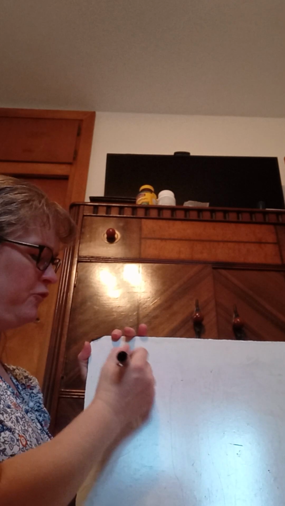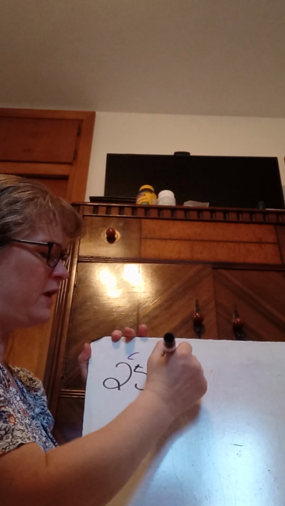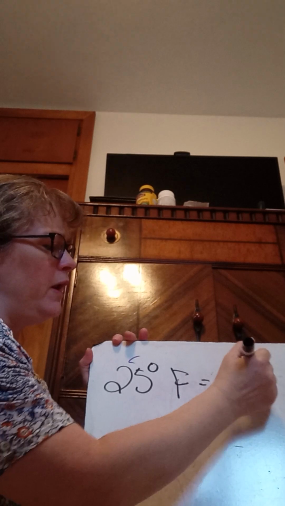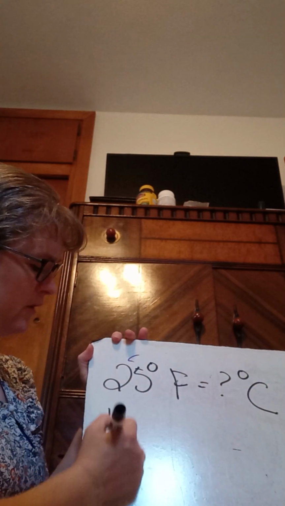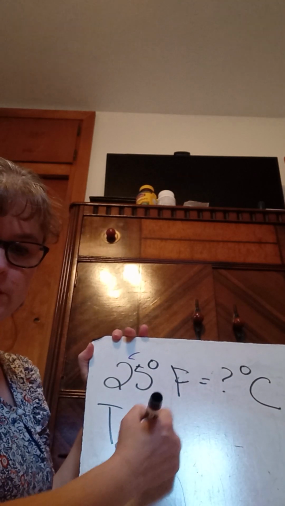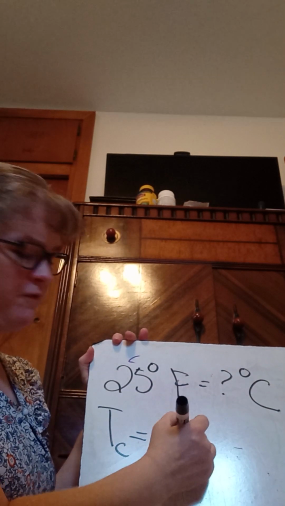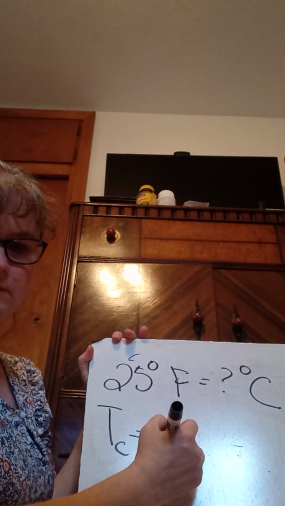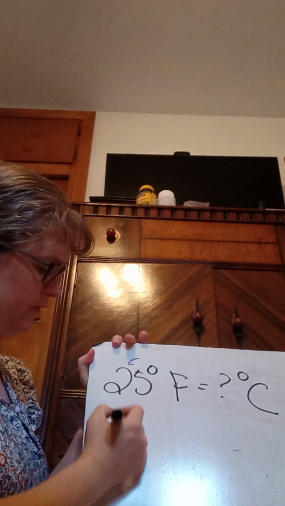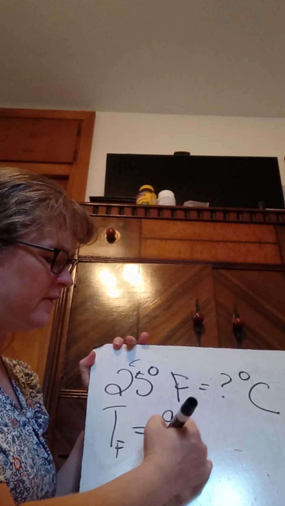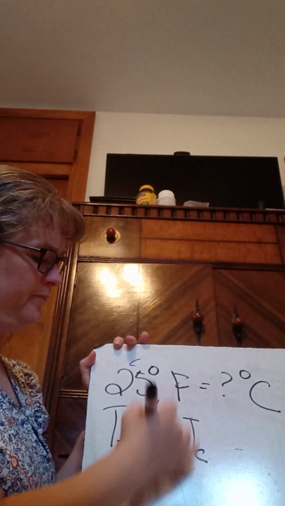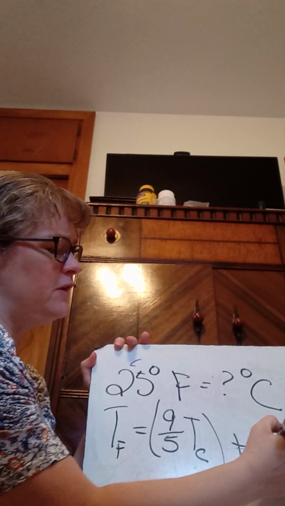So, let's bring the board up here. We have 25 degrees Celsius, and we want to know what it is in Fahrenheit. So we're going to use the equation, temperature Celsius equals 5/9. Hold on. We're in Celsius. We want to go to Fahrenheit. Wrong way. Use the other one. Temperature Fahrenheit equals 9/5 temperature Celsius plus 32.